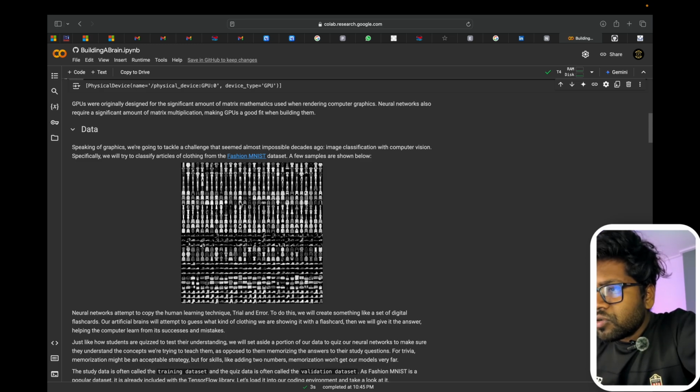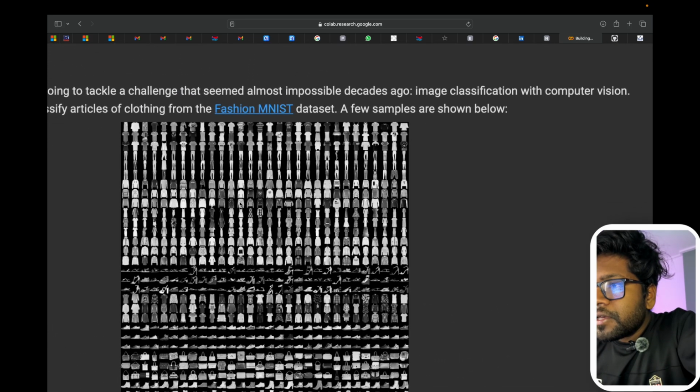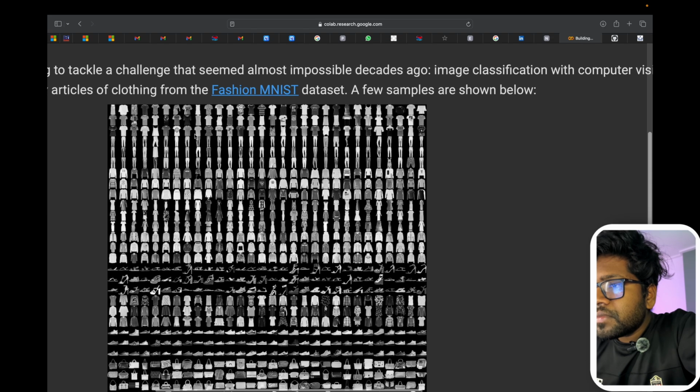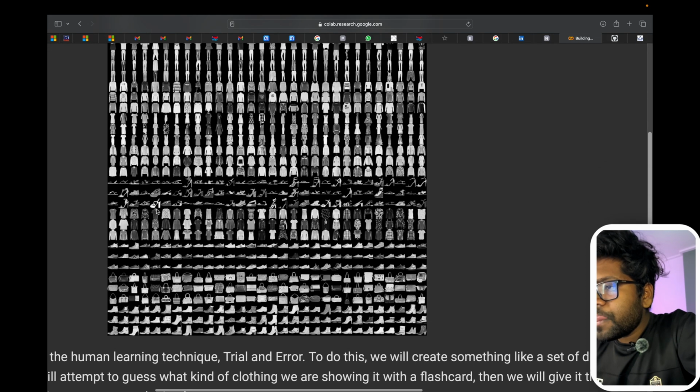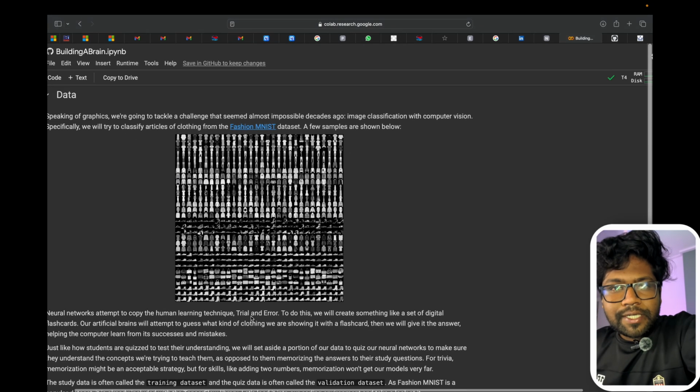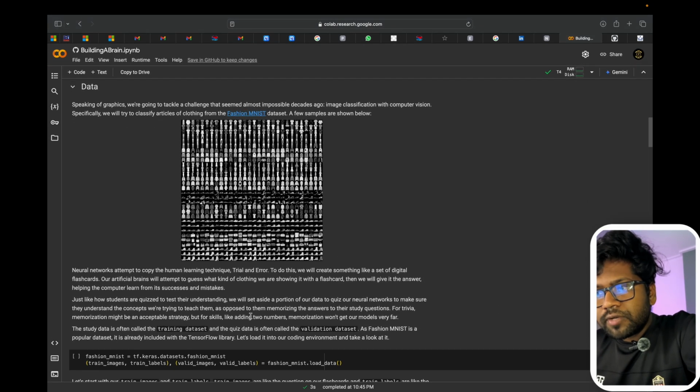I will just zoom in, sorry. Here we got the dresses, the t-shirts, here are the jeans and the pants. Here we can see the footwear section too. Here we got shirts, here we got shoes and the sneakers. Here we got handbags and purses. Here we got boots. So these are the images which we'll be using for training the data.